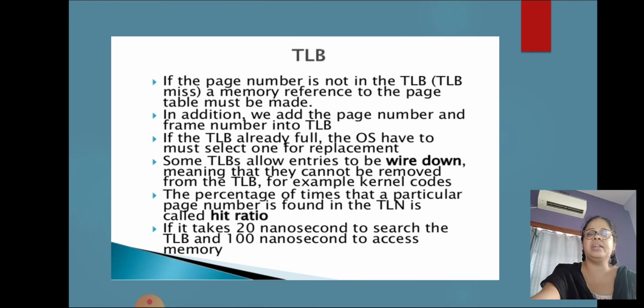If the TLB is already full, the operating system must select one entry for replacement. Some TLBs allow entries to be wired down, meaning that they cannot be removed from the TLB, for example kernel code. The percentage of time that a particular page number is found in the TLB is called the hit ratio. For example, if it takes 20 nanoseconds to search the TLB and 100 nanoseconds to access memory.